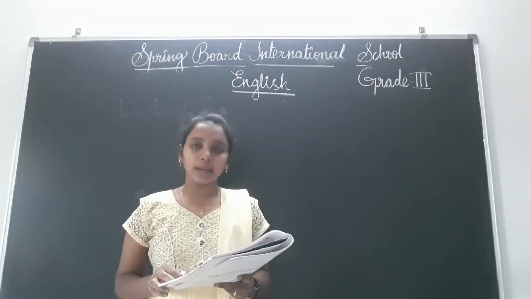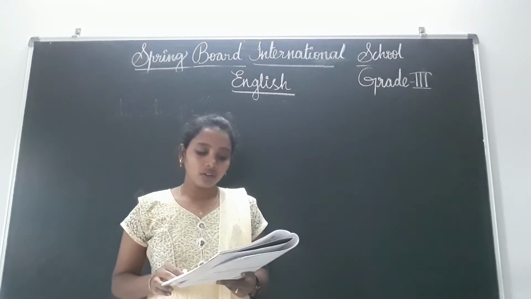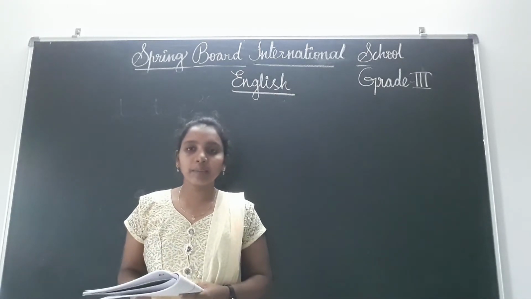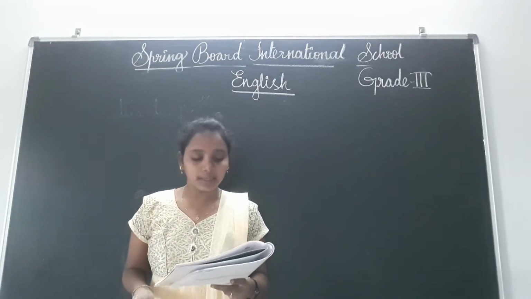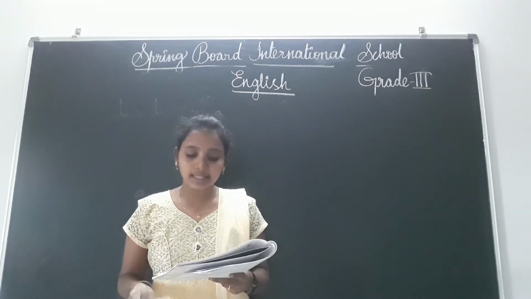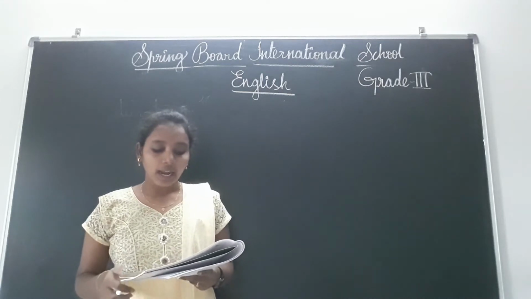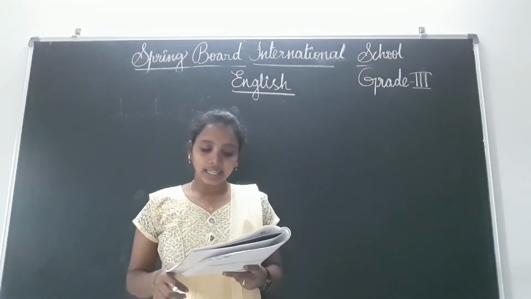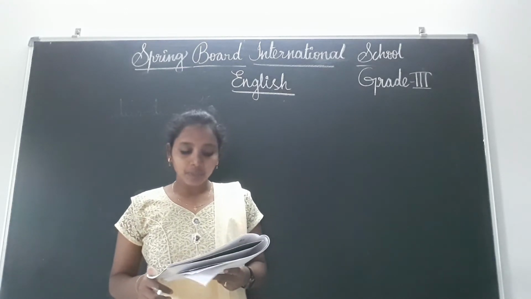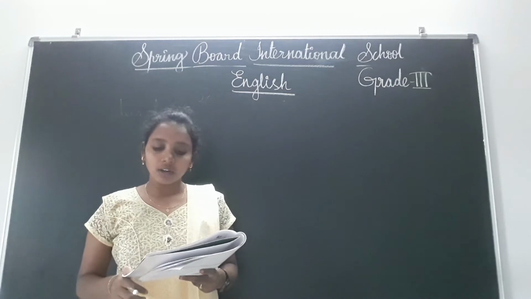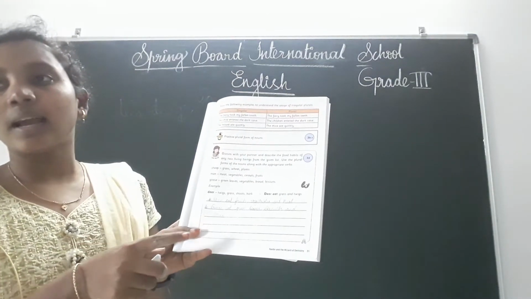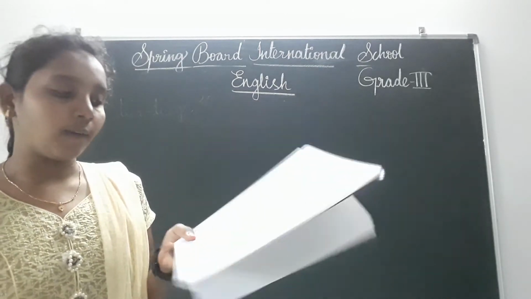See children, sheep. What will the sheep eat? First of all, what will the sheep eat, children? Grass, wheat, plants. And man, what will the man eat? Meat, vegetables, cereals, fruits. And what will the goose eat? Green leaves, vegetables, bread, biscuits. Like that you have to write, children. See, I am writing in the space they have given. Here I am writing, everyone note down.